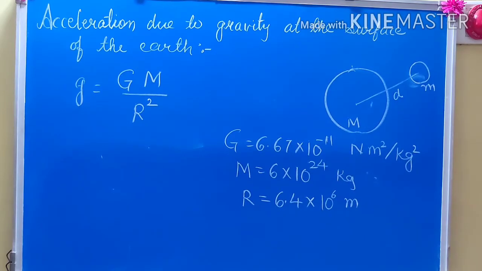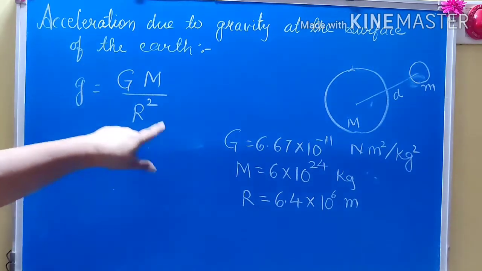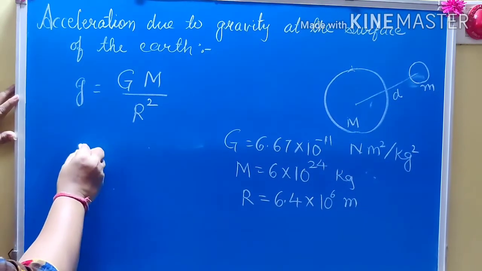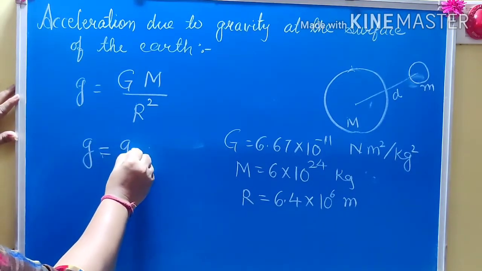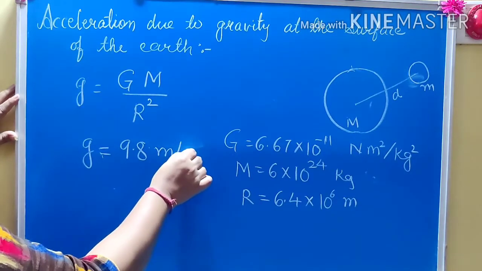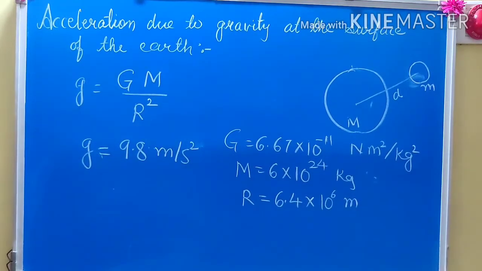We know the values of all. The value of G is 6.67 into 10 to the power minus 11 Newton meter square per kg square. Then mass of the earth is 6 into 10 to the power 24 kg, and radius of earth is 6.4 into 10 to the power 6 meter. Now substituting all these values in this equation and calculating, you will get the value of g as 9.8 meter per second square.